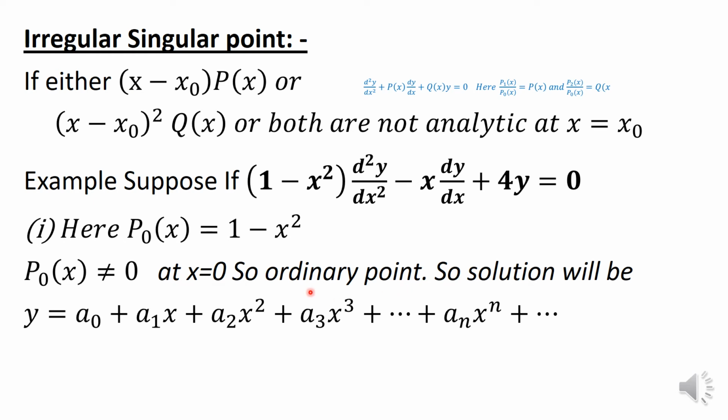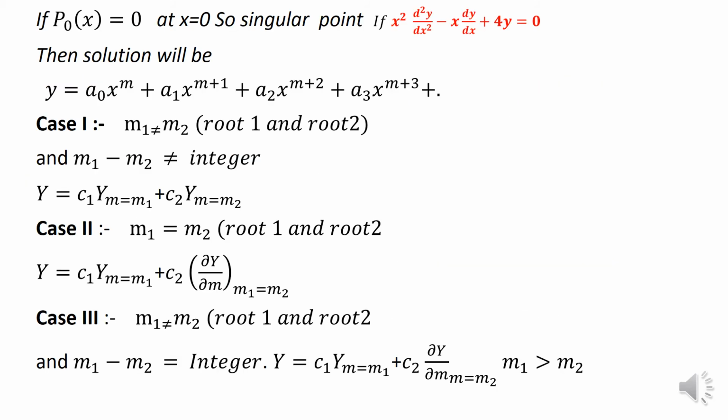So if this type of point is there, the solution will be of this type, always. It means if you check the differential equation and the point is an ordinary point, then the solution of that differential equation will be y is equal to a naught plus a1x plus a2 x square plus a3 x cube and so on.